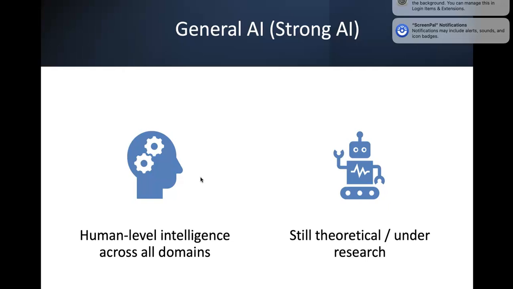Okay, and the next one is strong AI or general AI. This is nothing but having human-level intelligence across all domains. That means whatever a human is capable of doing, how a human can think, how a human can behave, all these things this particular AI can do. That is, strong AI is capable of doing what exactly a human can think. But the thing is, this is still theoretical and under research, so we will be seeing this era also in our upcoming years.